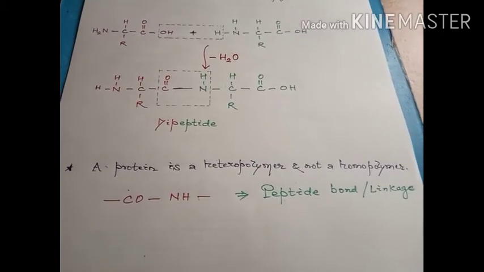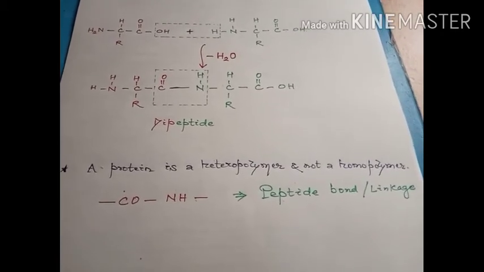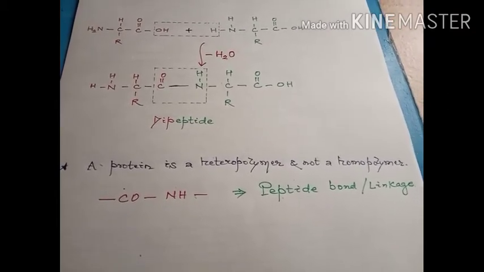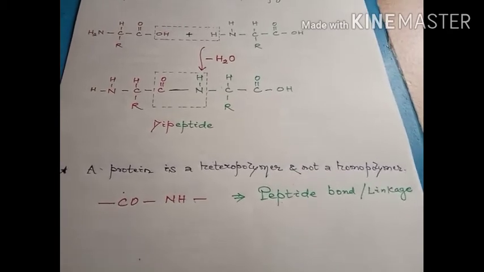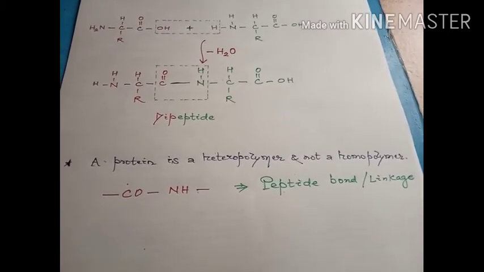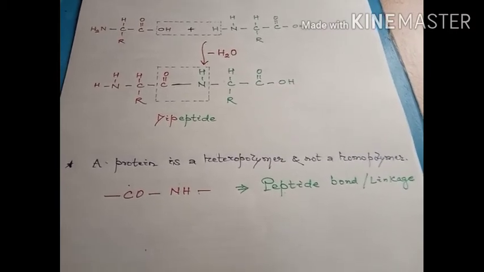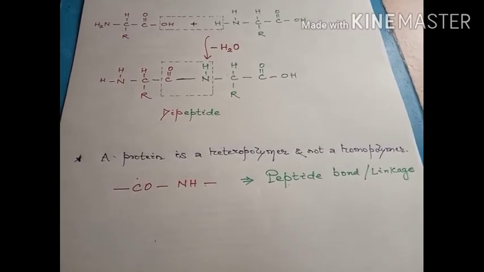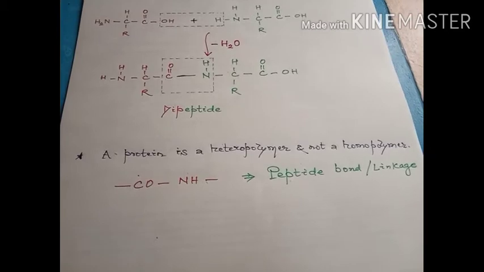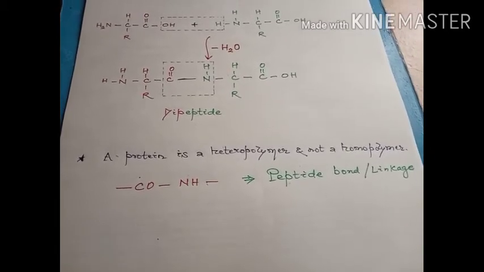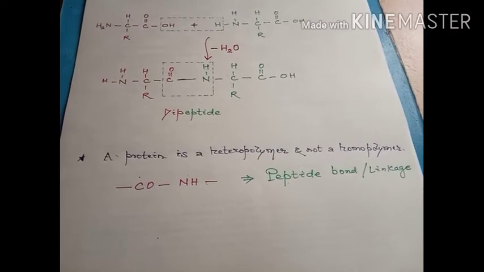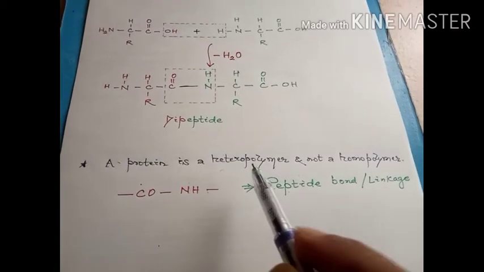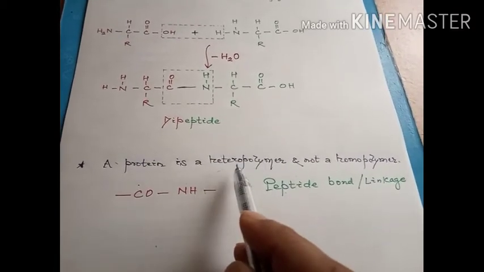We have discussed homopolymers in the case of carbohydrates. A homopolymer has only one type of monomer repeating n number of times. For example, starch or cellulose are made up of one type of monomeric unit, which was glucose. The glucose units were joined in a linear sequence, forming the polysaccharide, starch or cellulose. But proteins are heteropolymers, meaning they are made up of more than one type of amino acid.